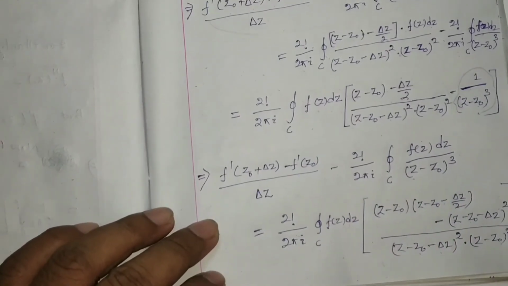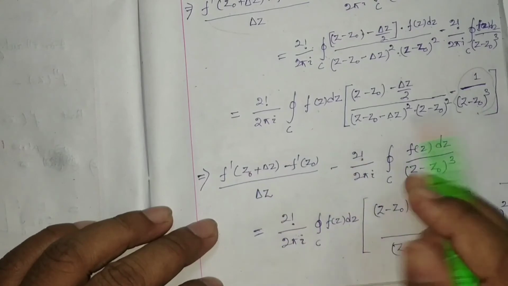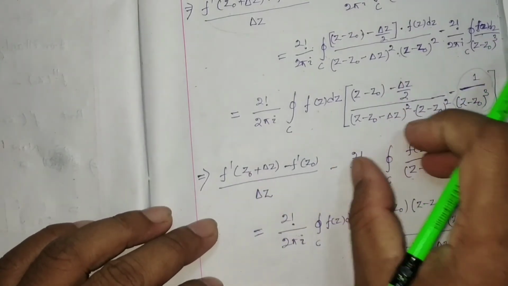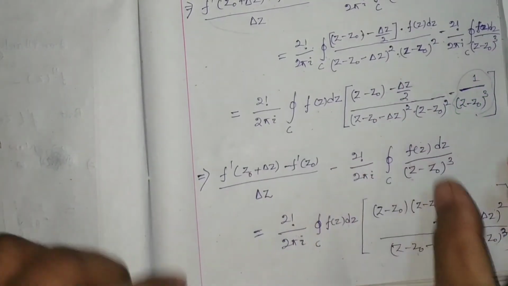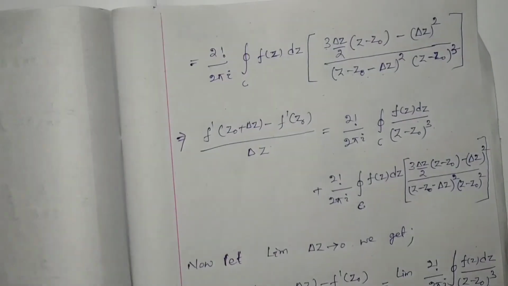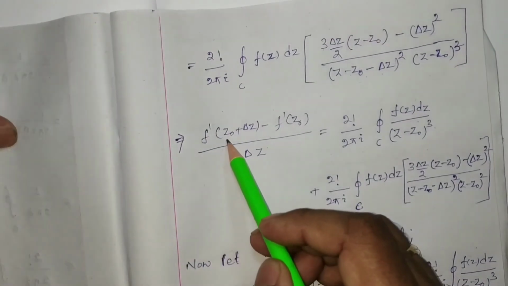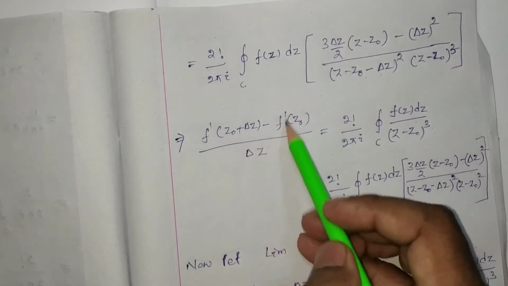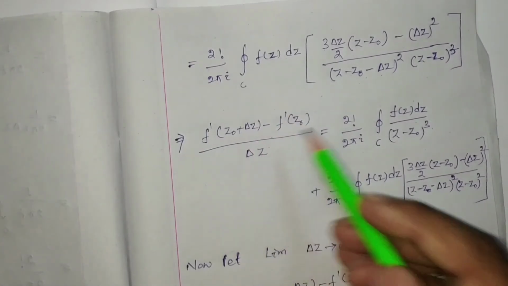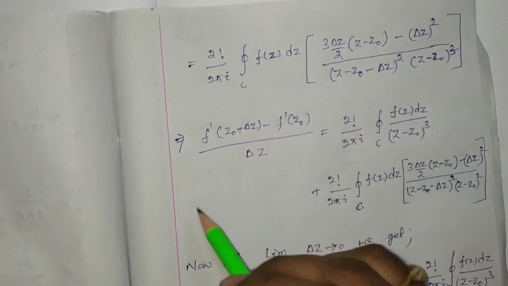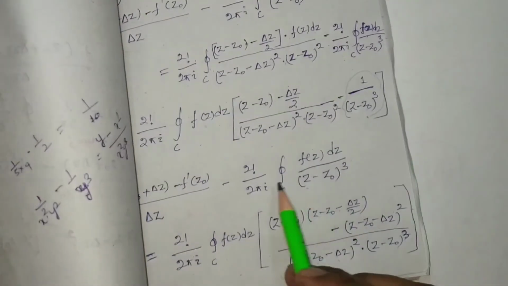So this minus term will be moved to the right hand side. That implies f dash (z0 plus del z) minus f dash z0, by del z, will be equal to this term moved to the right hand side.